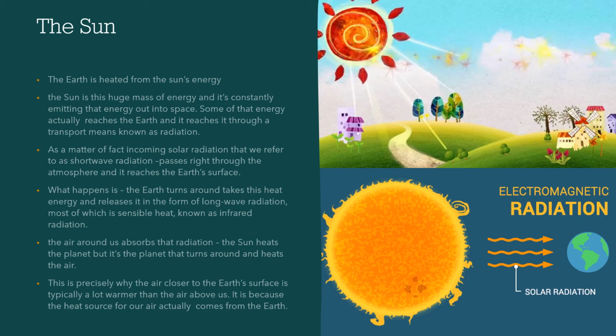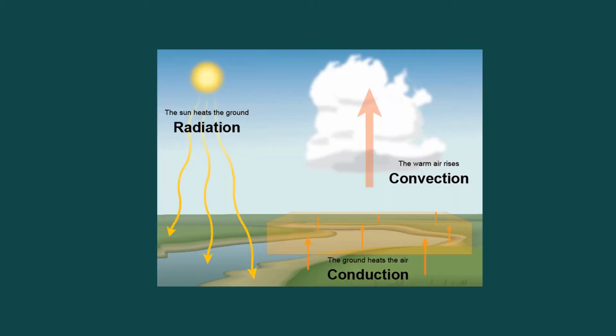What happens is the Earth turns around, takes this heat energy, and releases it in the form of long-wave radiation, most of which is sensible heat, known as infrared radiation. The air around us absorbs the radiation. The sun heats the planet, but it's the planet that turns around and heats the air. This is precisely why the air closer to the Earth's surface is typically a lot warmer than the air above us. It is because the heat source of our air actually comes from the Earth.